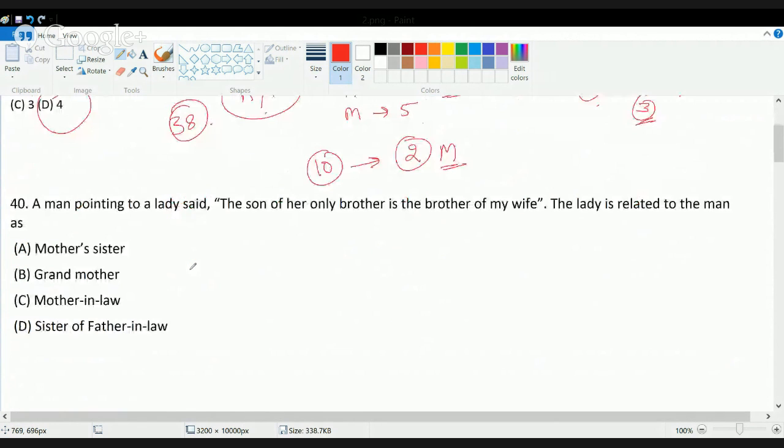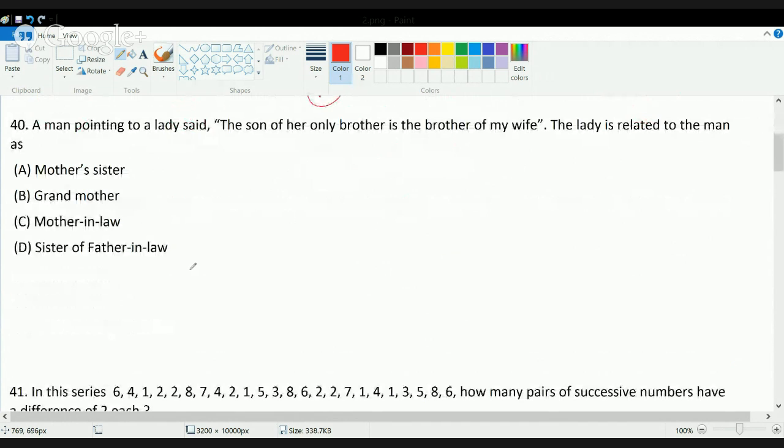Now this question on blood relation is a kind of very tricky question. You need to understand it very nicely. So there is a man here and he points to a lady here. Now this man has a wife. This wife has a brother. So this is the relation from this side.